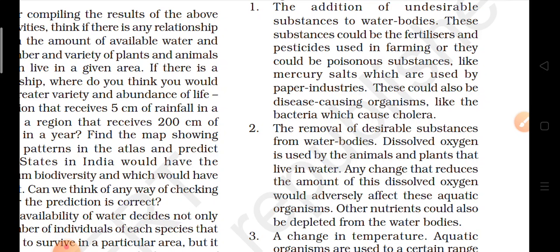When unwanted substances are added into these water bodies, what is happening? Some of the organisms increase in number, and they use up the dissolved oxygen. This dissolved oxygen is also required by plants and animals in the water bodies. So there is a great demand for oxygen in the water bodies, and because of that the dissolved oxygen becomes less, because all the aquatic organisms also need oxygen. Because of this lesser amount of oxygen, other nutrients also get depleted in the water bodies.